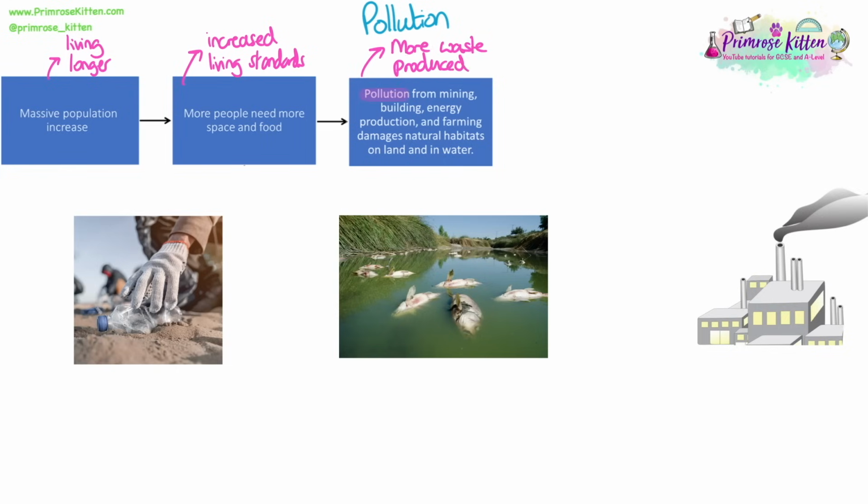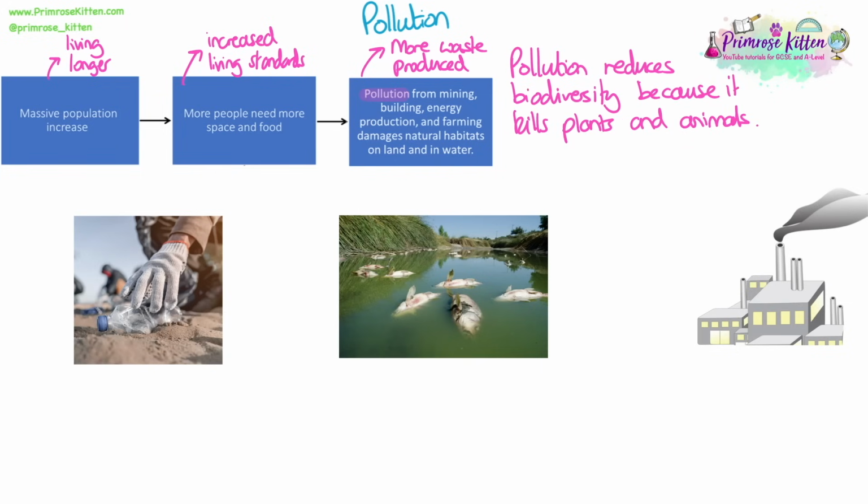This creates pollution from mining, building, energy production, farming, and that all damages natural habitats on land and in water. And because there's more people and we have more stuff, we are producing more waste. All of this pollution reduces biodiversity because it kills plants and animals.